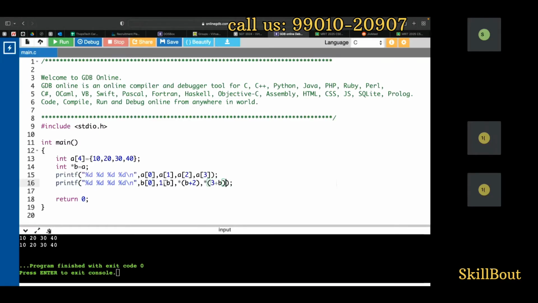Is that nice, guys? A of 0, 1 of A you can write, or else star, B plus 2 also you can write. Or else not B, it is A: 3 plus A, whole star. These are all the things you have seen.